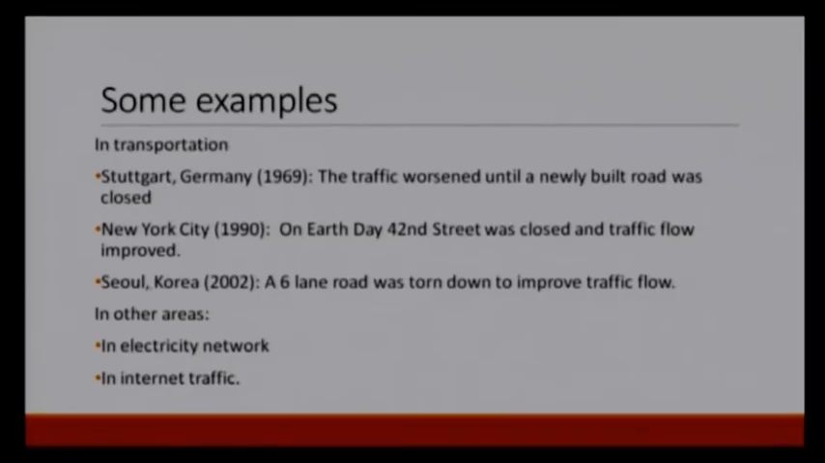In Stuttgart, Germany, in 1969 the traffic worsened until a newly built road was closed. The same happened in New York City in 1990 on Earth Day. To celebrate Earth Day, 42nd Street was closed, and what was found? That traffic flow improves. By the way, in 2009 the New York City government decided to close down 42nd Street because of Braess paradox. And also in Seoul, Korea, a 6-lane road was torn down to improve traffic flow.